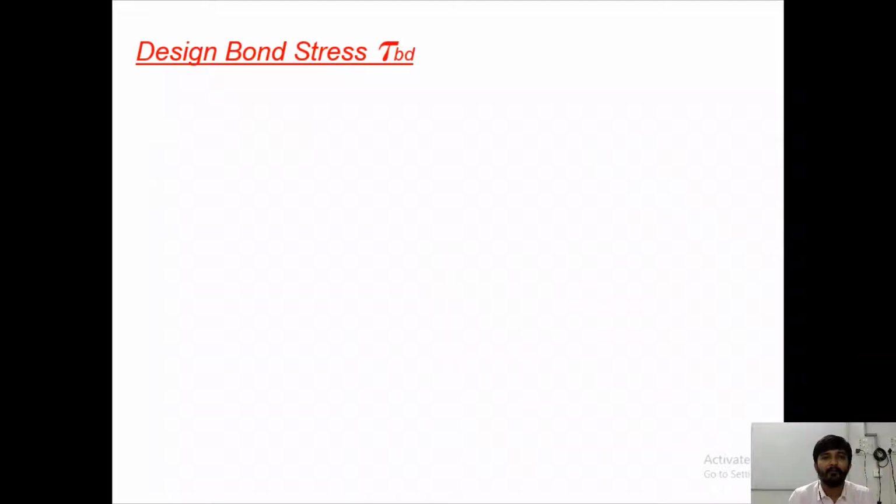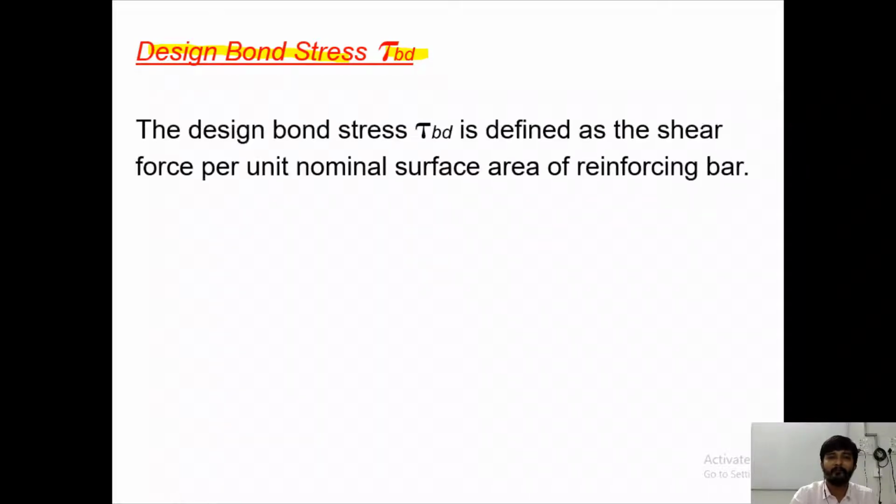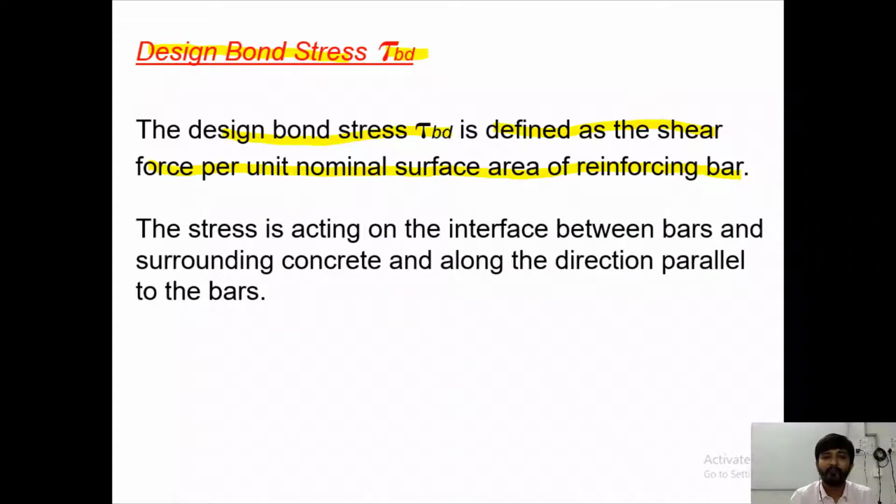Then for that we need to calculate the design bond stress tau BD, right? The design bond stress tau BD is defined as the shear force per unit nominal surface area of the reinforcing bar. This stress is acting on the interface between the bars and the surrounding concrete, and it is along the direction parallel to the bars.